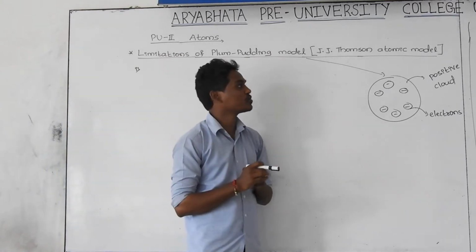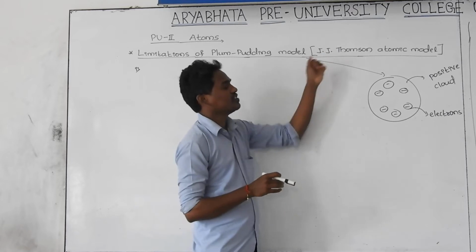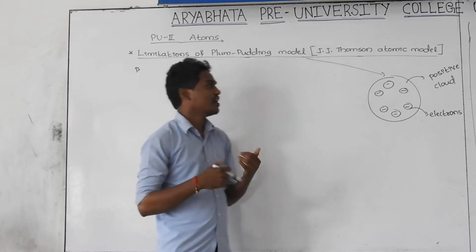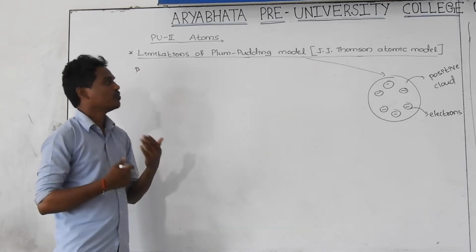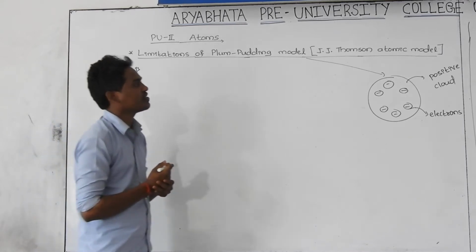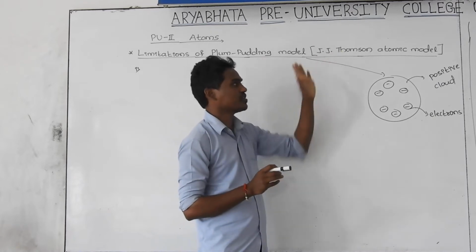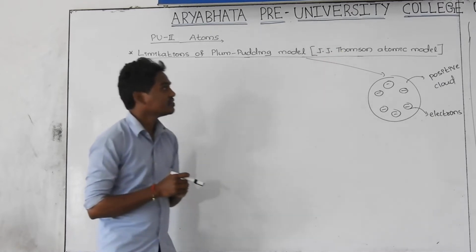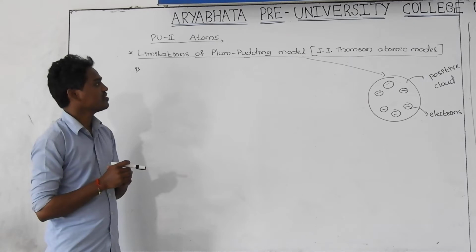Today we discuss the limitations of the Plum pudding model. This model was proposed by, as you know very well, J.J. Thomson. And there is a question: who discovered the electron? If there is such a question, you need to write the answer as none other than J.J. Thomson. We studied this already in the previous class.